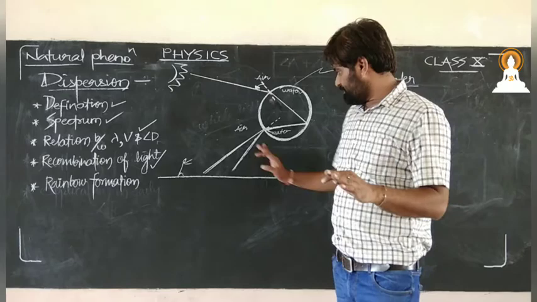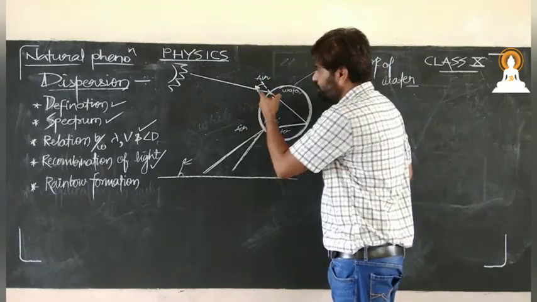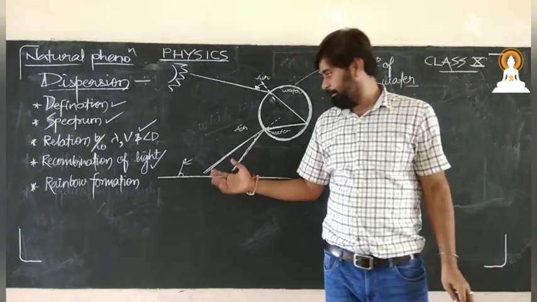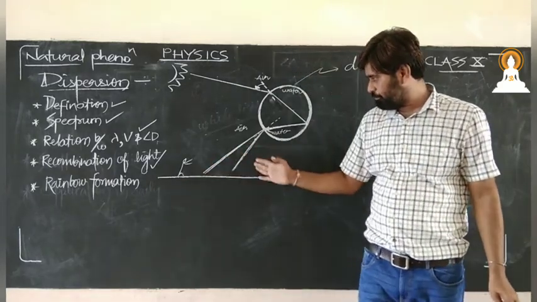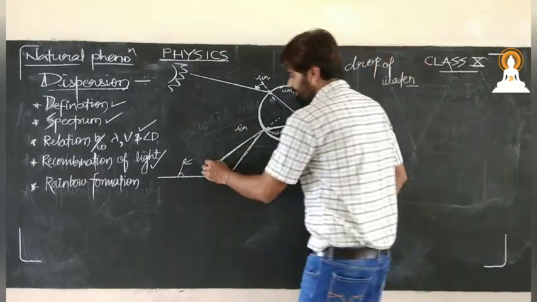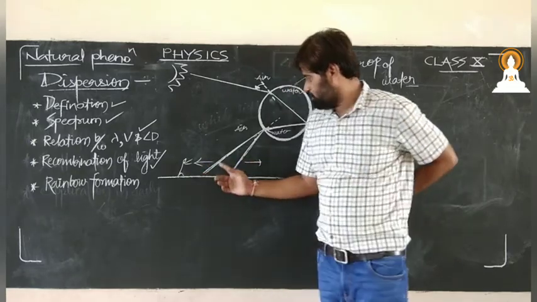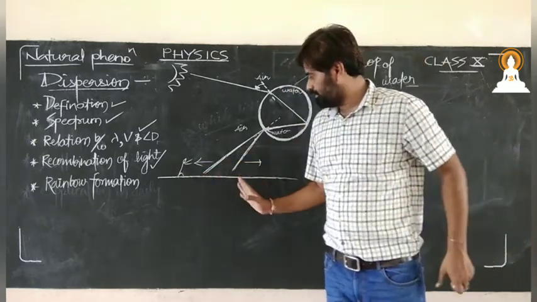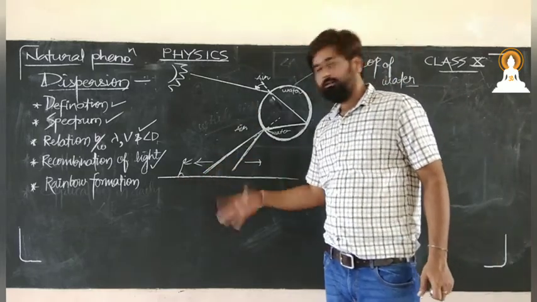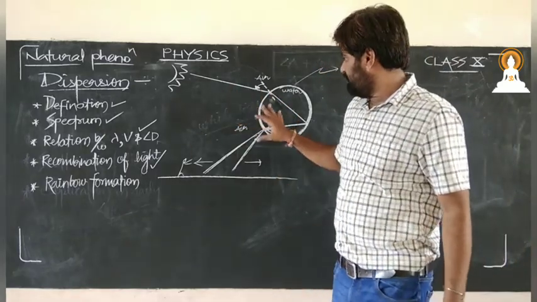There is a particular angle of incidence for which this rainbow is made. So this rainbow can be seen in a particular region, not beyond that and not ahead of it. That will form for a particular region, and we may see that rainbow in that region. So this is the basic concept behind rainbow formation.